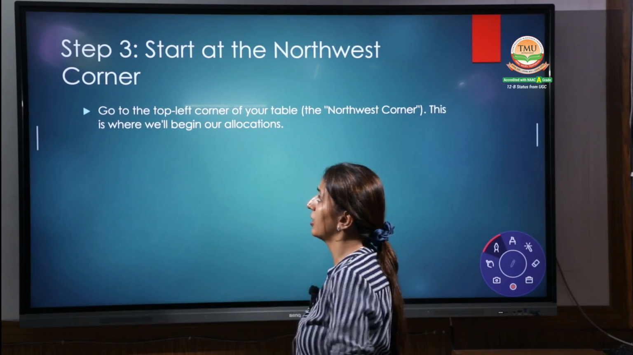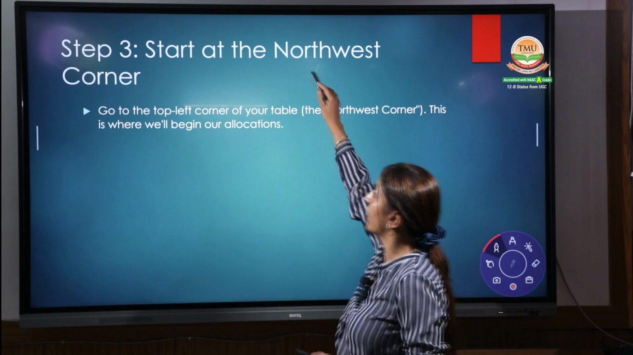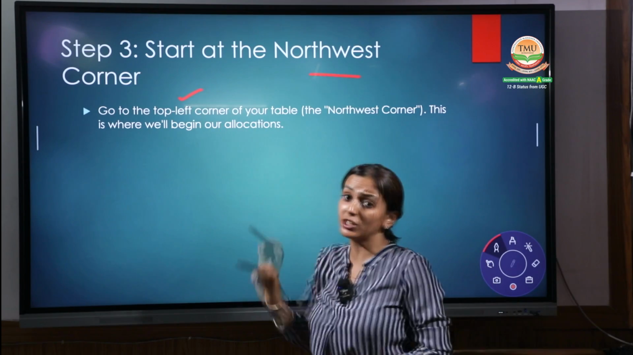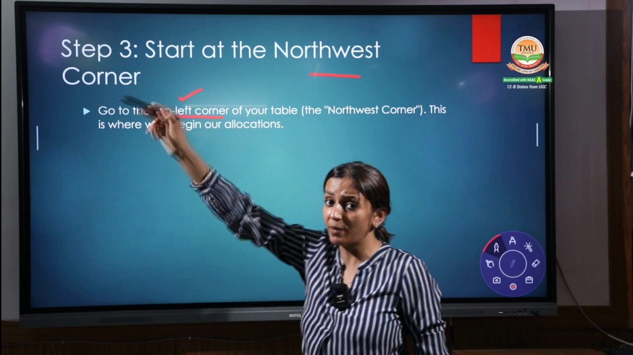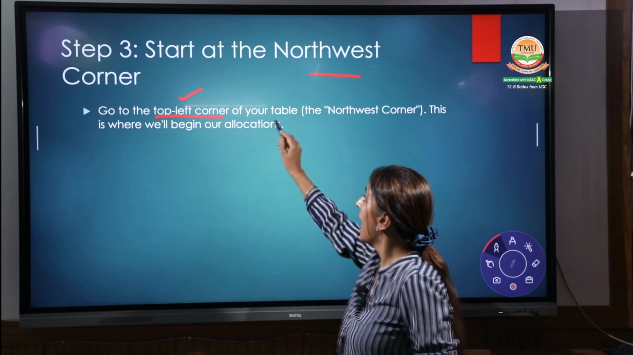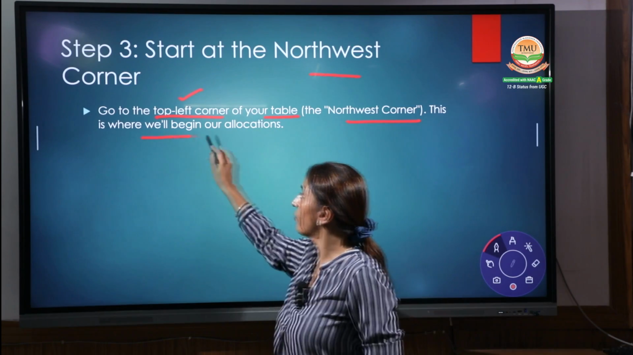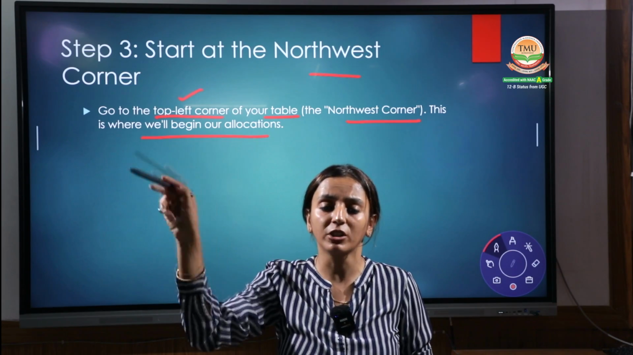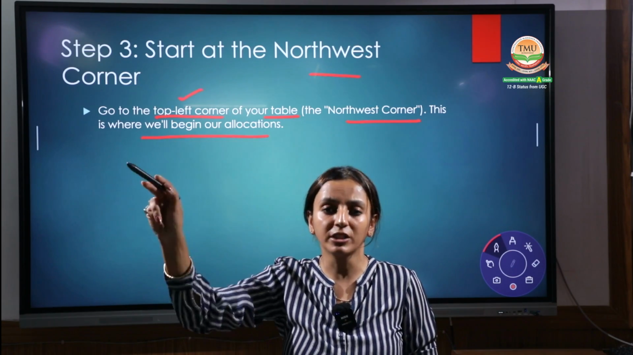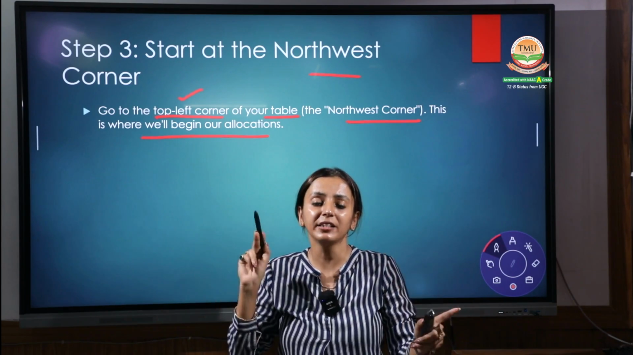Now coming to the third step. The third step is to start the northwest corner concept. Start with the top left corner. You have to start at the top left corner of your table, that is the northwest corner. This is where we will begin our allocation. You have to start your allocation from the north side, and from there allocate as much quantity as possible between the demand and supply.